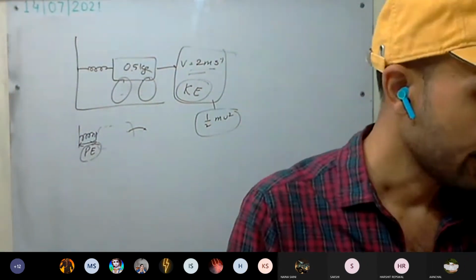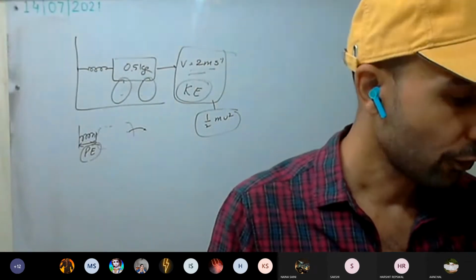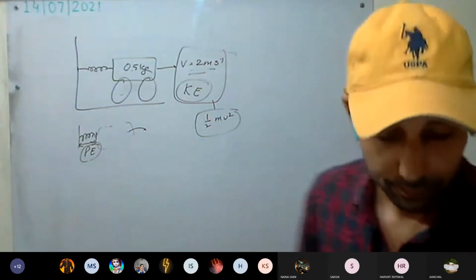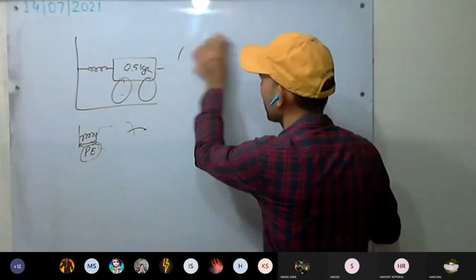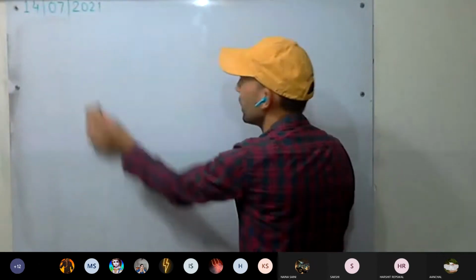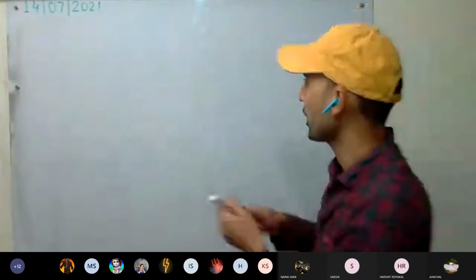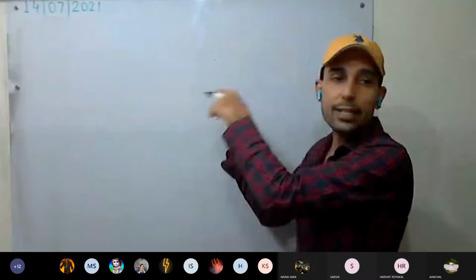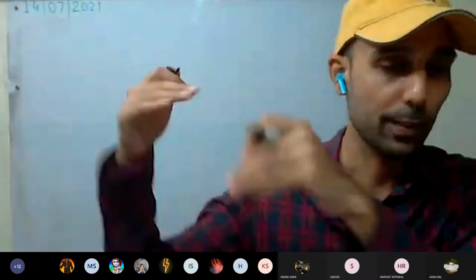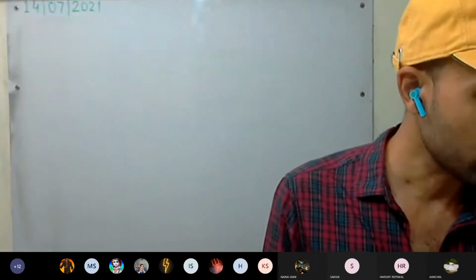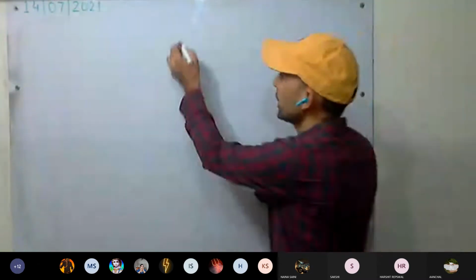So fourth question, see it once. A force of 15 Newton is required to pull up a body of mass 2 kg. This is an important question. Many things will get cleared here. For example, on a body, if 2 or more forces are acting, we calculate the net force and the direction, and then we can calculate the work done. Or we can calculate separately, then subtract depending on the direction. So a force of 15 Newton is required to pull up a body of mass 2 kg through a distance of 5 meters.